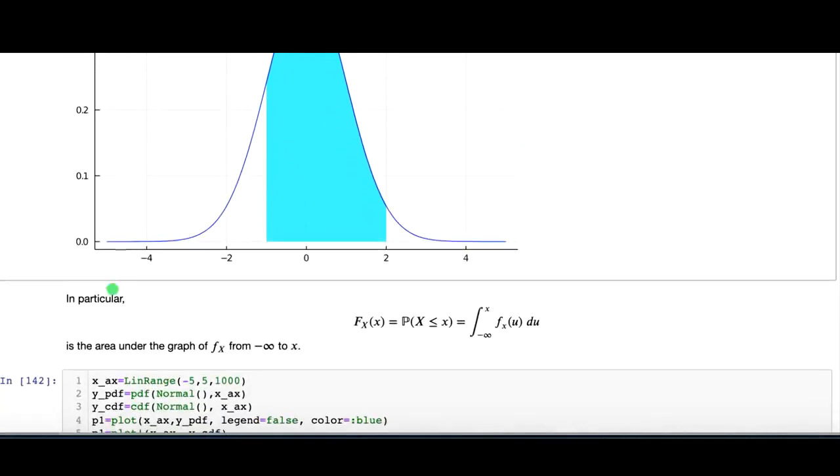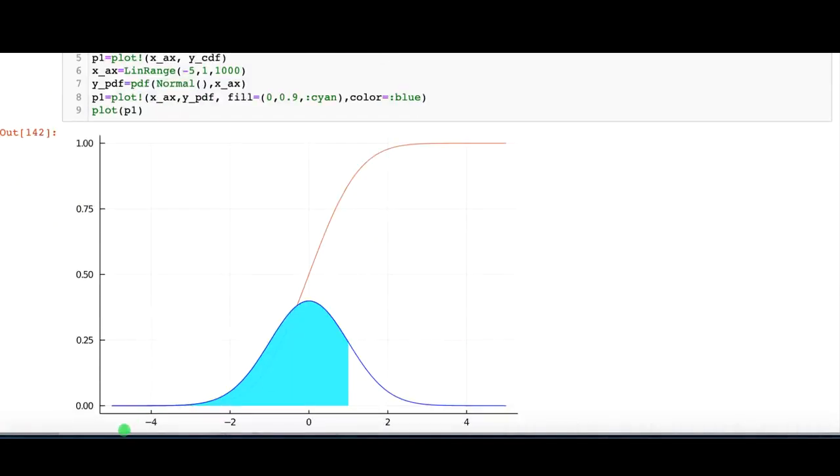In particular, the cumulative distribution function of capital X evaluated at little x is by definition the probability that capital X is less than or equal to little x. And that is this integral here, which is just the area from minus infinity to x. So for example, the value of the CDF at this point here, in other words its height, is equal to the shaded area.